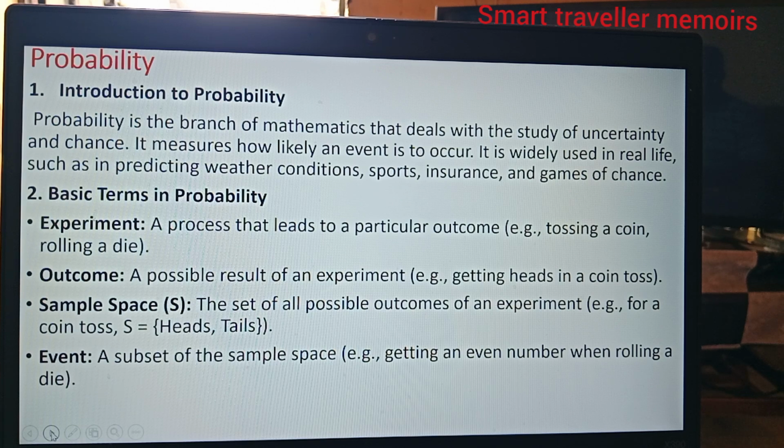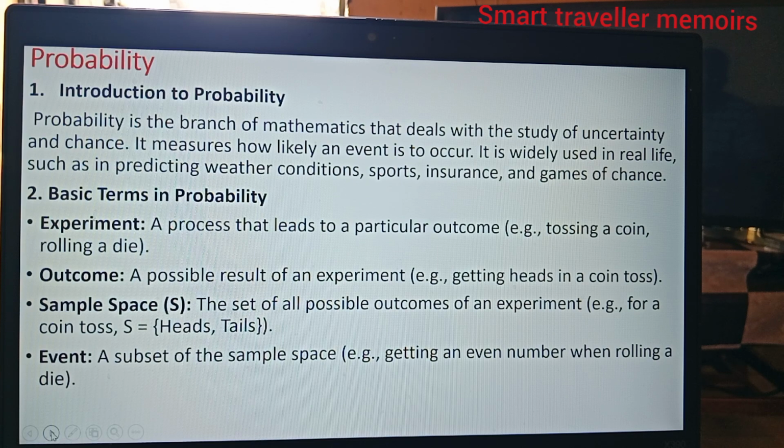Outcome: a possible result of an experiment, e.g., getting heads in a coin toss. Sample space, denoted by S: the set of all possible outcomes of an experiment, e.g., for a coin toss, the sample space is heads or tails.